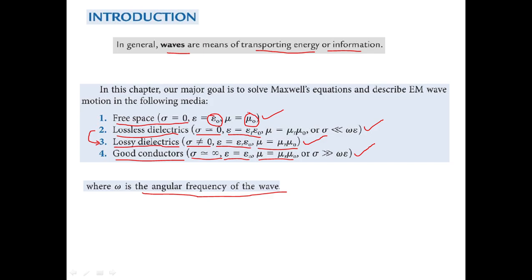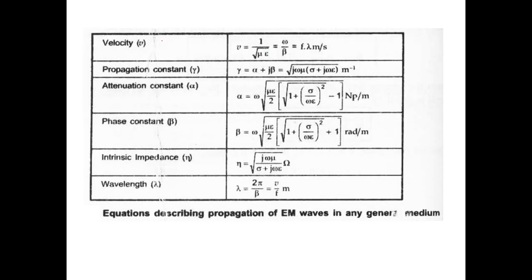There are derivations for all these, for free space, lossless dielectric, lossy dielectric, and good conductor, starting from Maxwell's equations. But in this lecture I just want you to take down the equations for each, right? So this is for free space. We have equations for velocity, propagation constant gamma, attenuation constant alpha, phase constant beta, intrinsic impedance eta, and wavelength lambda. These are the equations for EM waves, that is electromagnetic waves, in a general medium. So just pause the video, I want every one of you to note down these